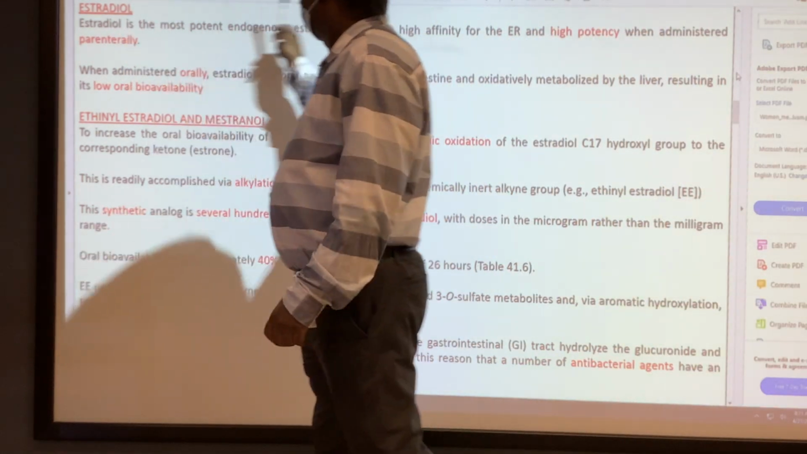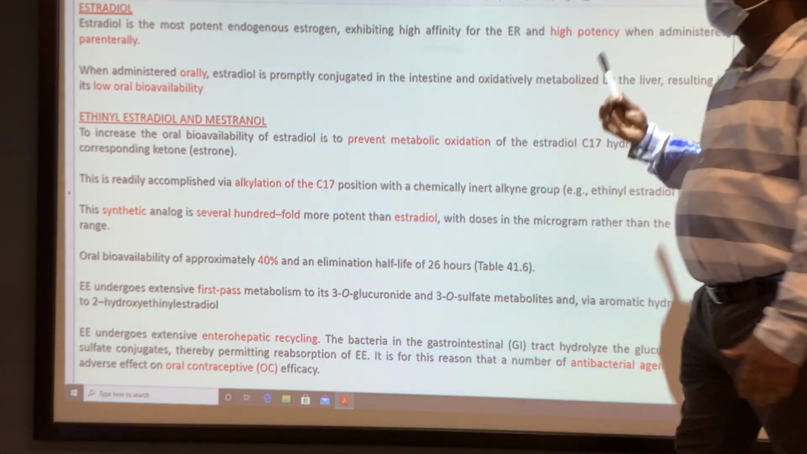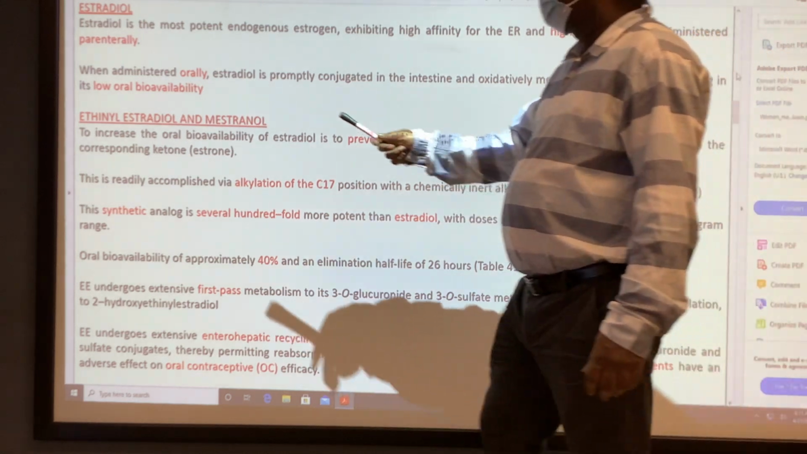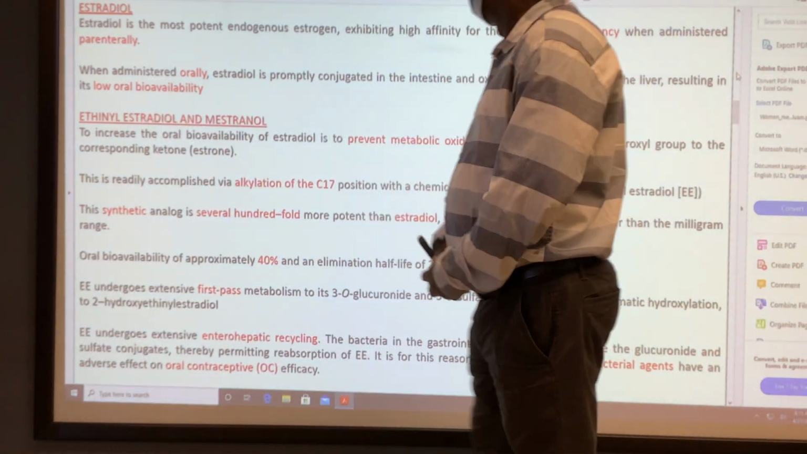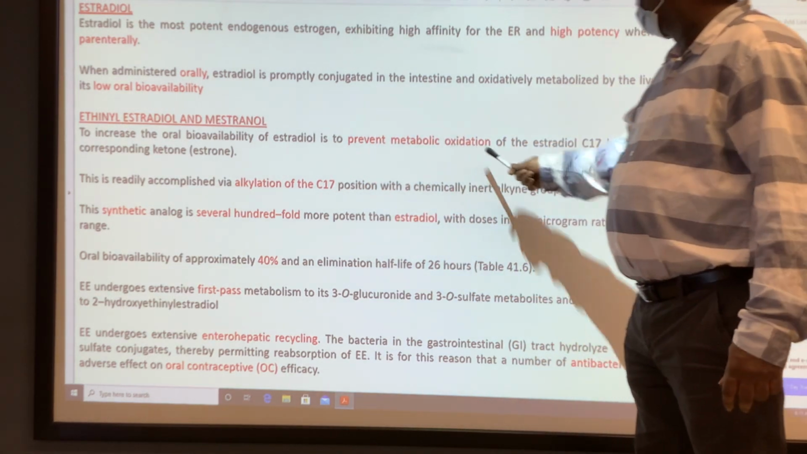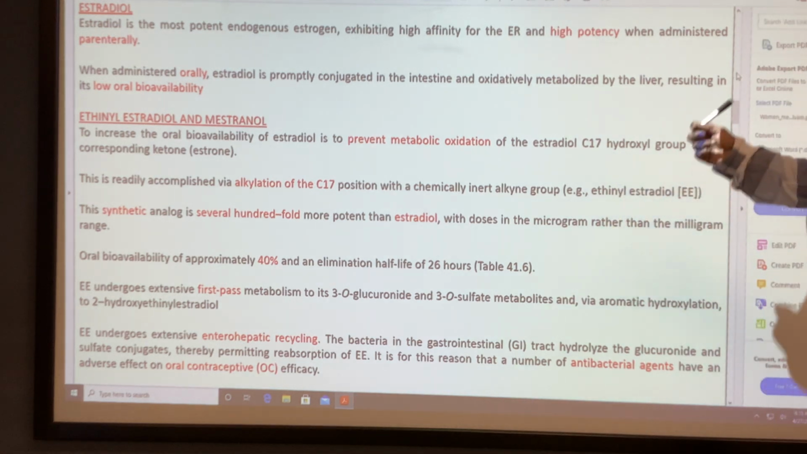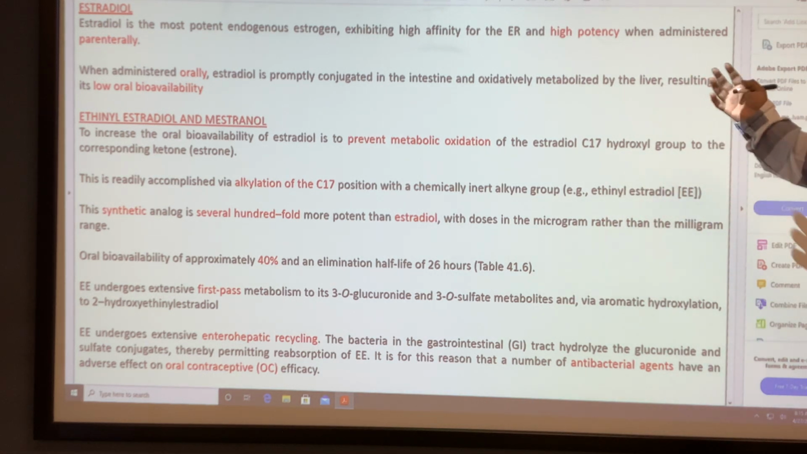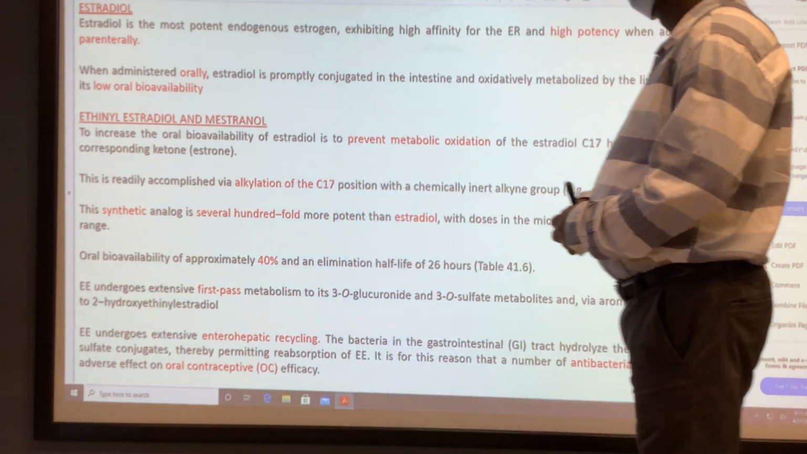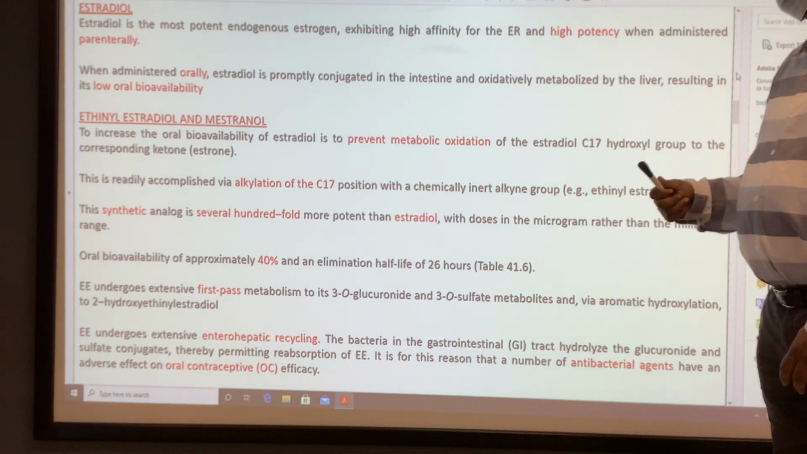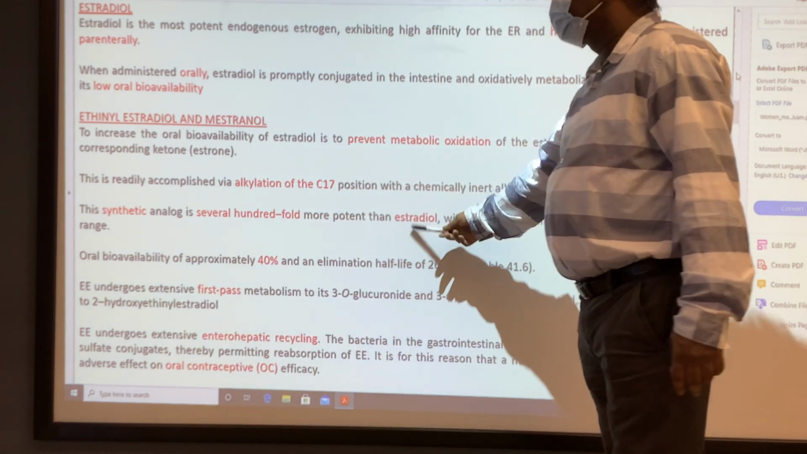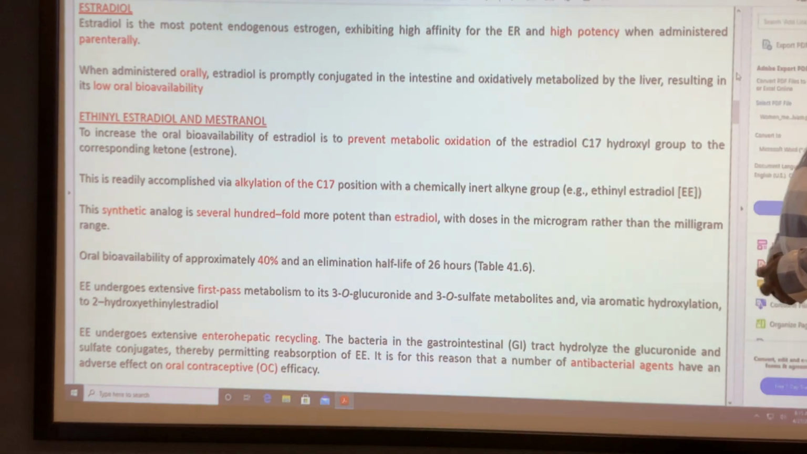Estradiol is not suitable for oral use because the 17 hydroxy is converted to 17 keto, which makes the compound less active. That's why we made ethinyl estradiol. The ethinyl group is introduced to prevent the metabolic oxidation of the 17 hydroxyl to ketone conversion. The alkylation at 17 with the inert ethinyl group makes the compound several hundred-fold more active compared to estradiol. The potency increases several hundred-fold.